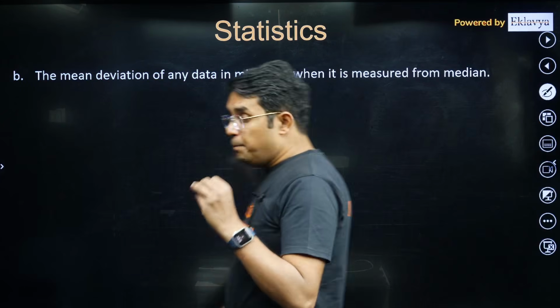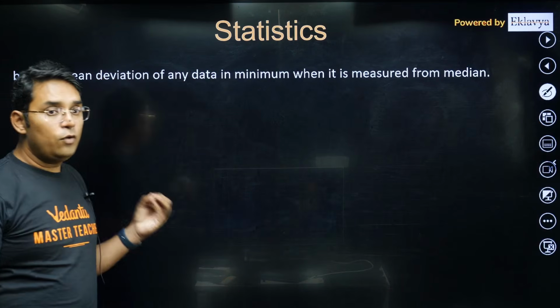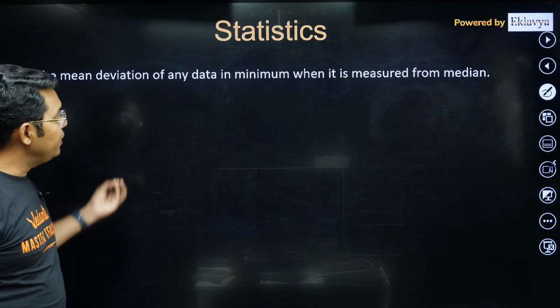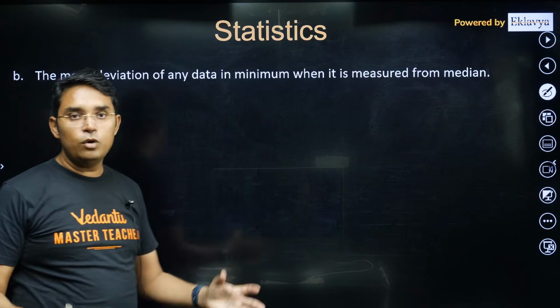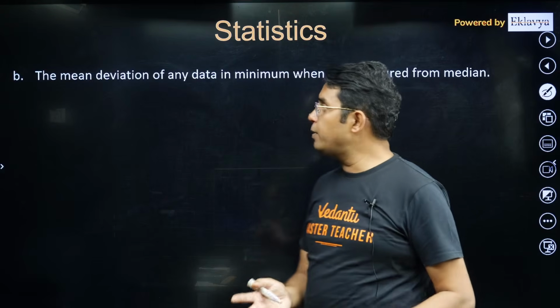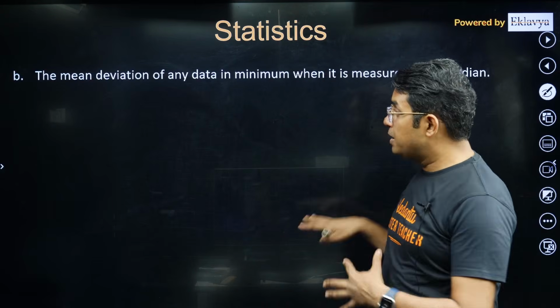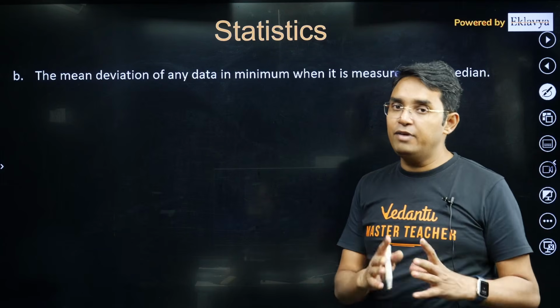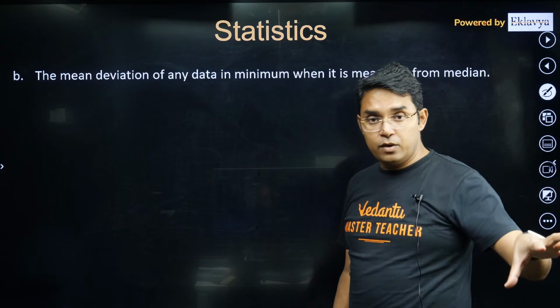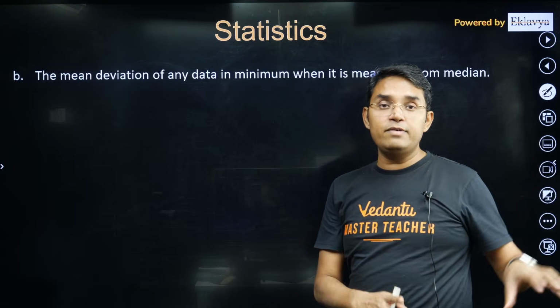Next thing, mean deviation of any data is minimum when it is measured from the median. I think I have talked about this earlier also. I am repeating it because it is very important. In this year's question, in 2025, there was a question.